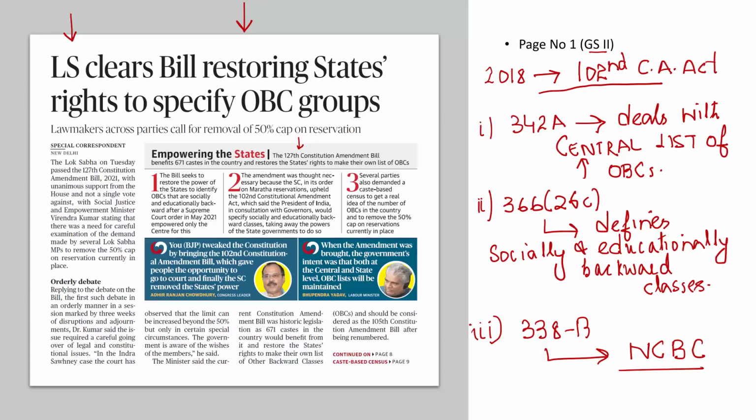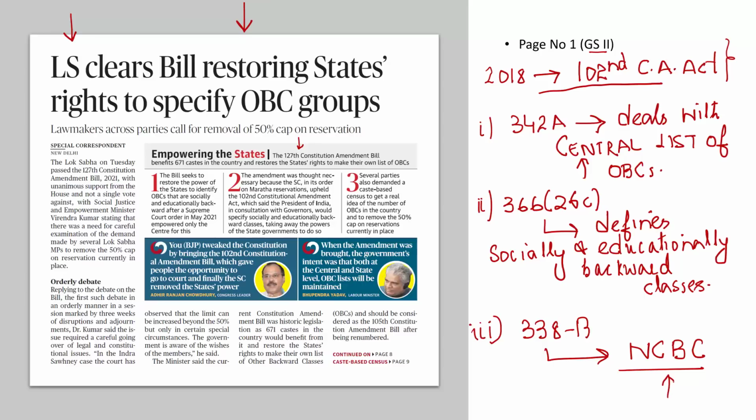Prior to this constitutional amendment, NCBC was a statutory body created by an act of the Parliament.